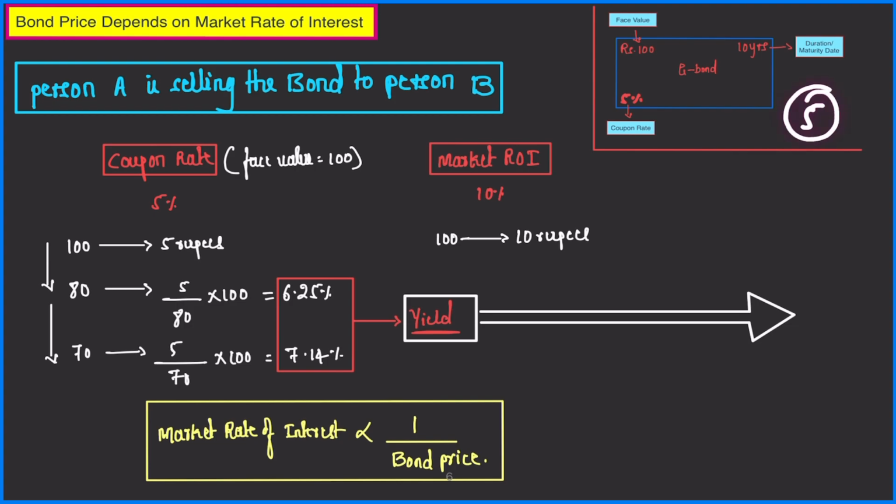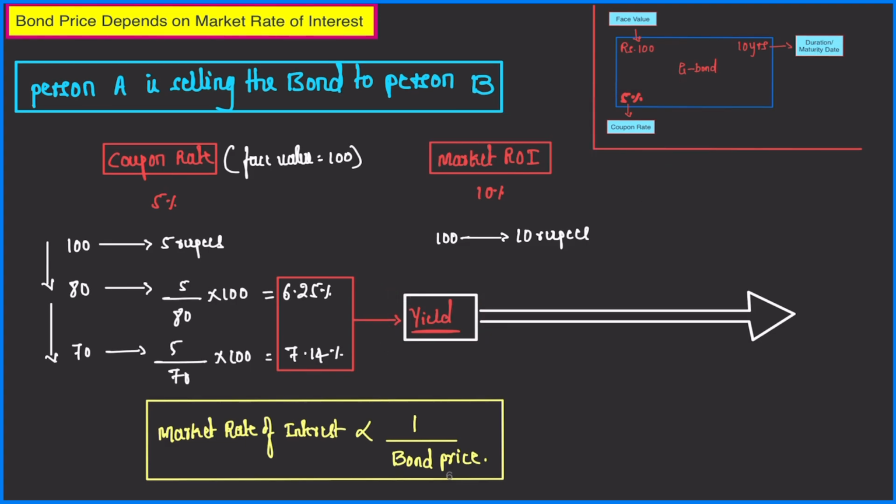Because the government will give 5 rupees only to the holder of the bond, but that 5 rupees will be based on the investment. So person B's investment is 80 rupees, so his actual return is 6.25%. So actual return is called yield. This is the difference between coupon rate and yield. Whenever you hear the term yield with respect to bonds, it means this actual return. And actual return is dependent on what? Actual return is dependent on the overall investment or the bond price.